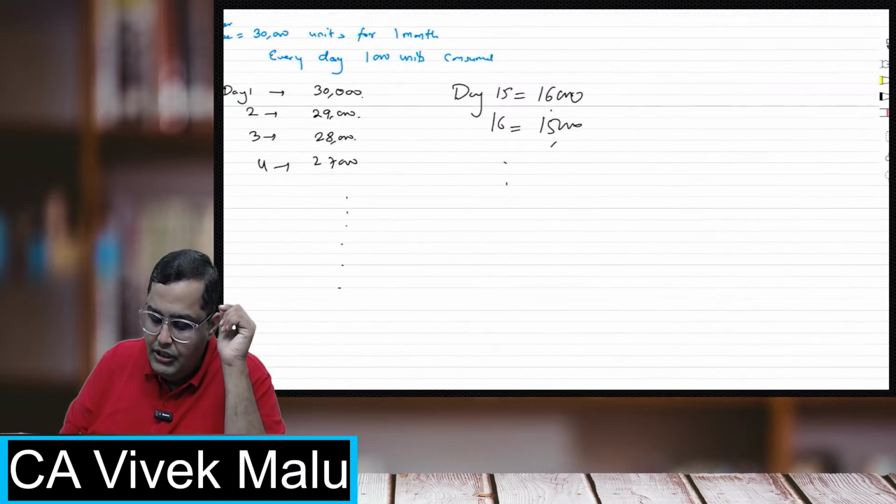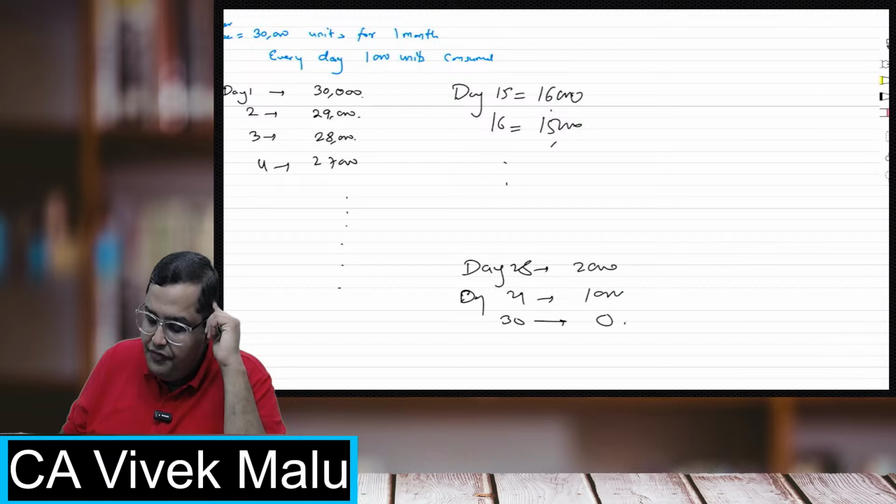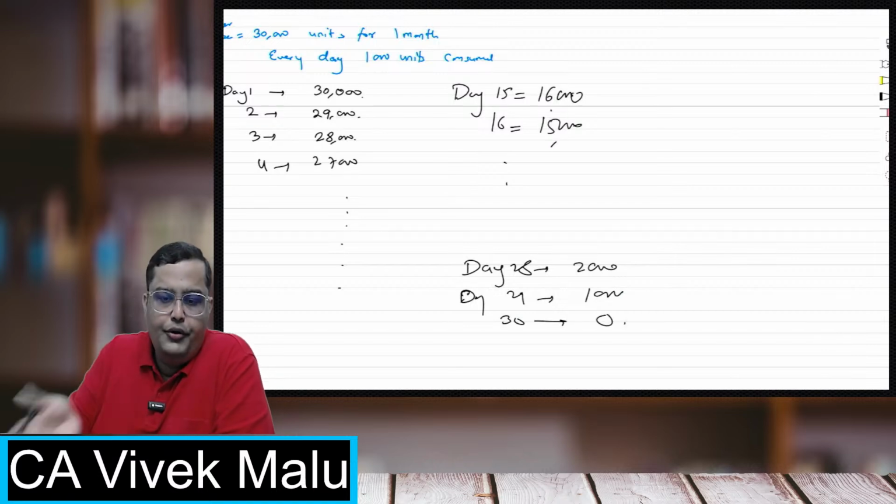This will continuously keep on falling, and on day 28, I'll be left with 2,000 units. Day 29, I'll be left with 1,000 units, and day 30, I'll be left with 0 units because all the units have got consumed.